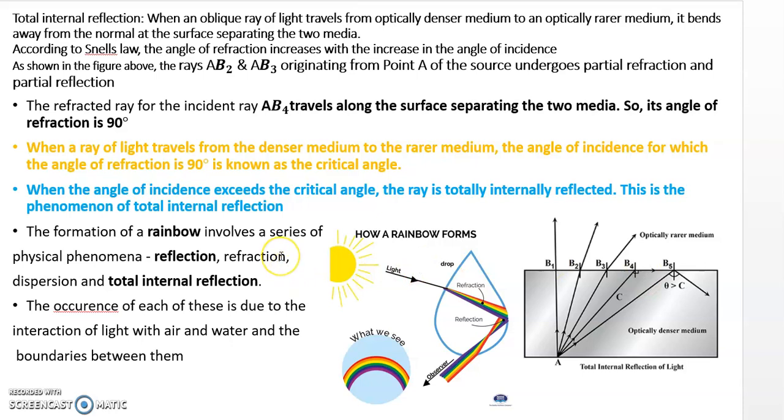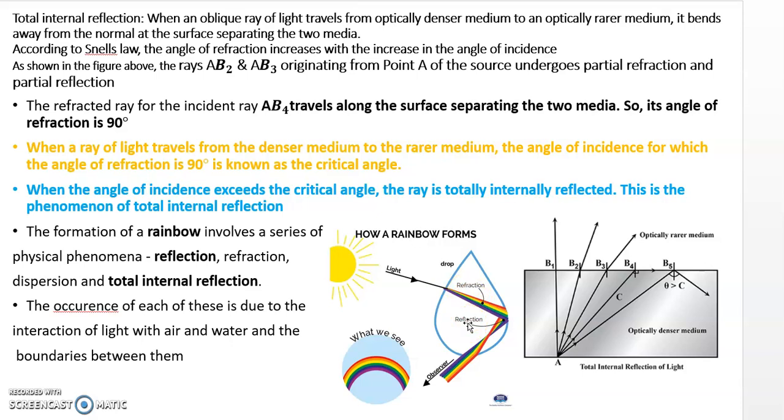Now the next remaining topic is how the rainbow forms. It involves a series of physical phenomena. First, it will be the refraction. You can say first it will be the dispersion. White light is dispersed into the 7 colors. So that is the dispersion. Then refraction, then total internal reflection.